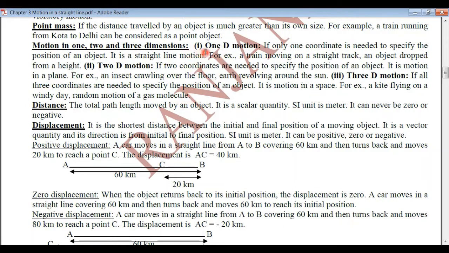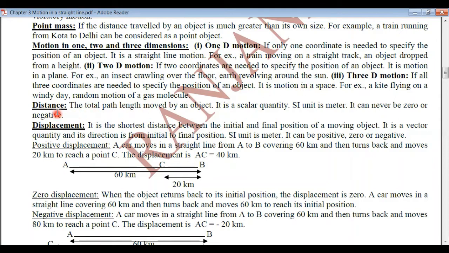So the motion can be one dimensional motion, two dimensional motion or 3D motion. In 1D motion, only one coordinate is needed to specify its position, so it is a straight line motion. In 2D motion, two coordinates are needed to specify its position, so it is the motion in a plane. In 3-dimensional motion, all the three coordinates are needed, so it is the motion in space.